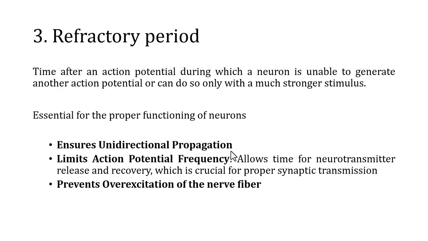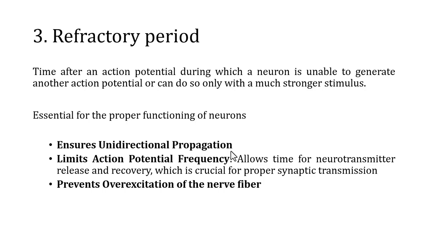So, it stops the nerve from firing too quickly or too often, which helps keep everything working smoothly. There won't be any confusion, there won't be any overstimulation of a nerve, right? For that reason, refractory period is very, very important.